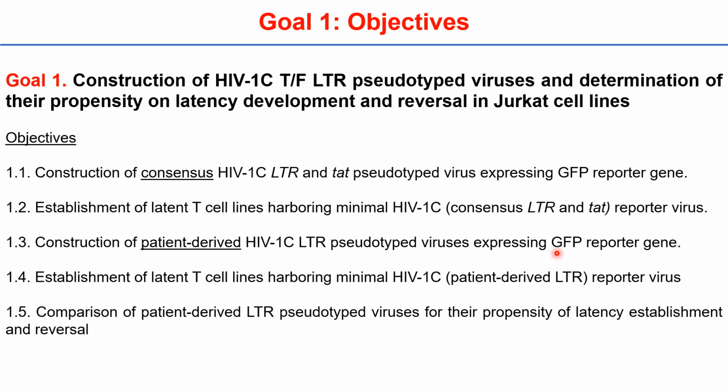So the objectives here were firstly to construct the consensus HIV-1 subtype C LTR and TAT pseudotype virus expressing a GFP reporter gene, and then the establishment of the latent T cell lines harboring this consensus reporter virus. Thirdly, it was the construction of the patient-derived HIV-1 subtype C LTR pseudotype viruses expressing a GFP reporter gene and the establishment of the latent T cell lines harboring this patient-derived virus. And lastly, the comparison of the patient-derived LTR pseudotype viruses for their propensity of latency establishment and reversal.